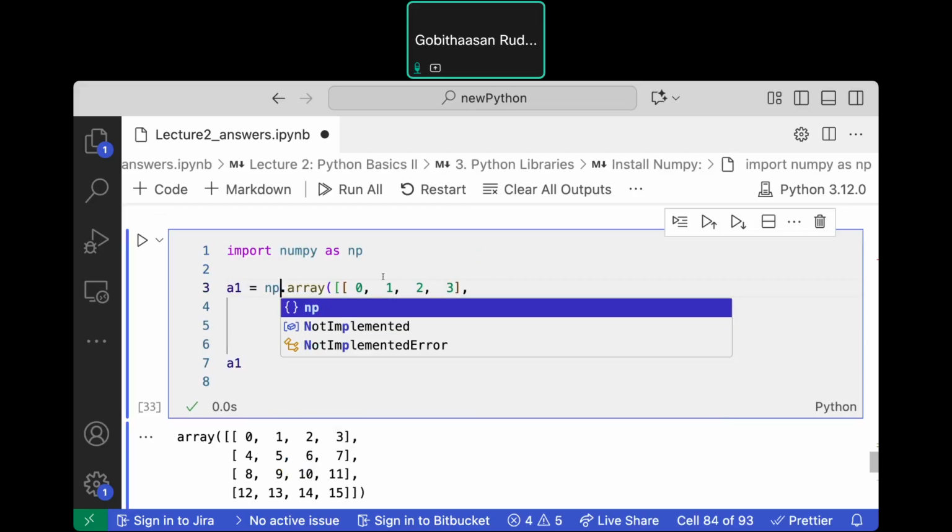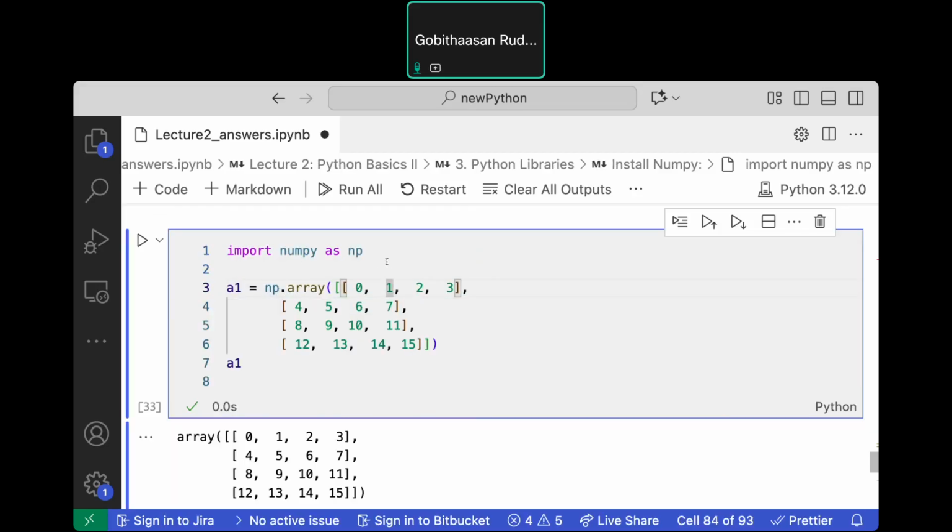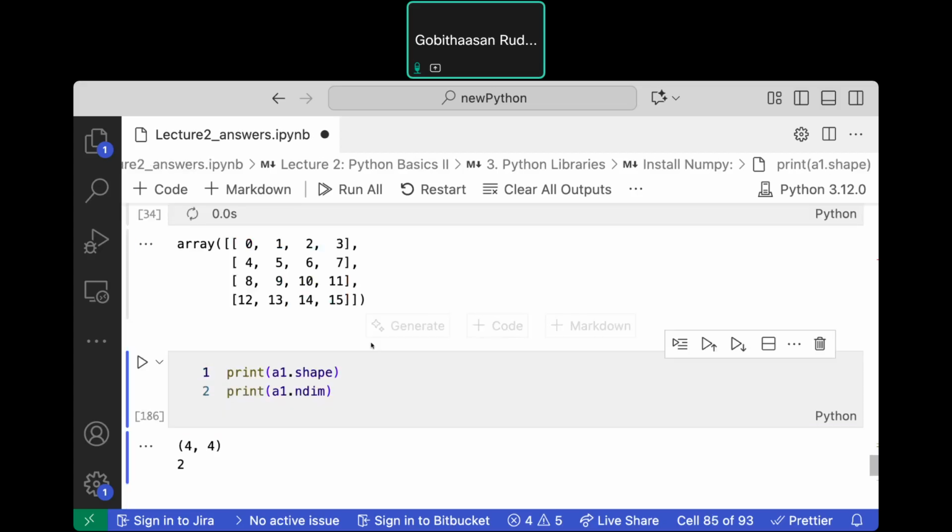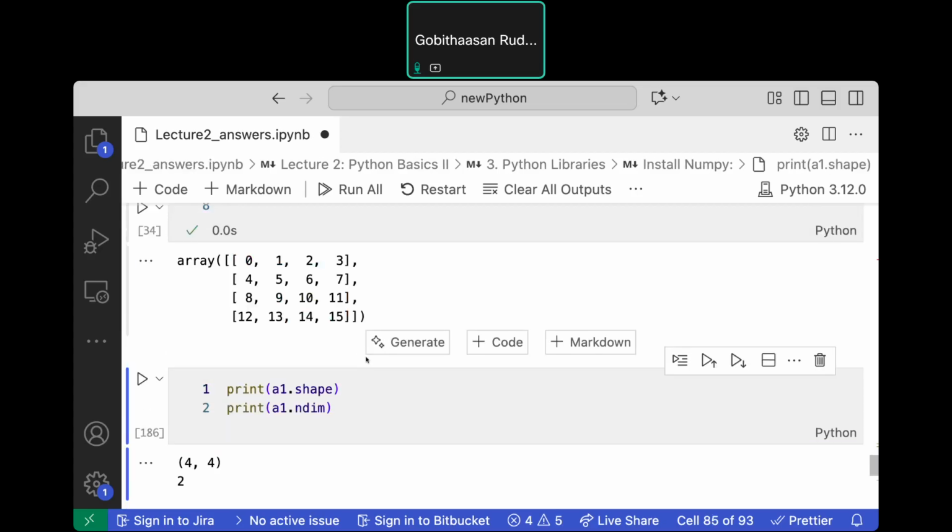And then in NP there is a container called array. In Python we have a container called list. Just now in the morning we saw a container called list. We have been doing some operations on lists. Now we will be doing operations on NumPy arrays later. This is an example of an array. It's actually a two-dimensional array, but don't worry, we will look at it later.